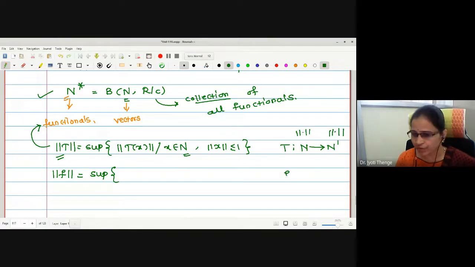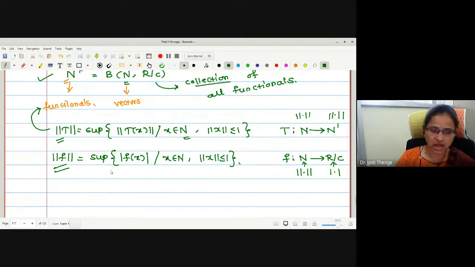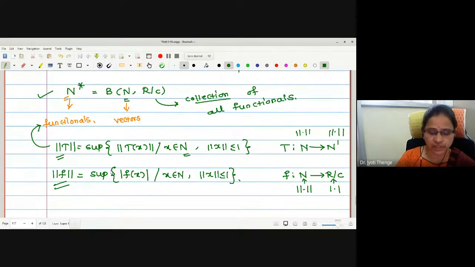Here, f we define from N to either R or C, where the norm defined on N is the norm, and the norm defined on R or C is the modulus. Therefore, I can replace this by the supremum of mod of f of x, x in N such that norm of x is less than or equal to 1. With this, one can say N star is a normed linear space.